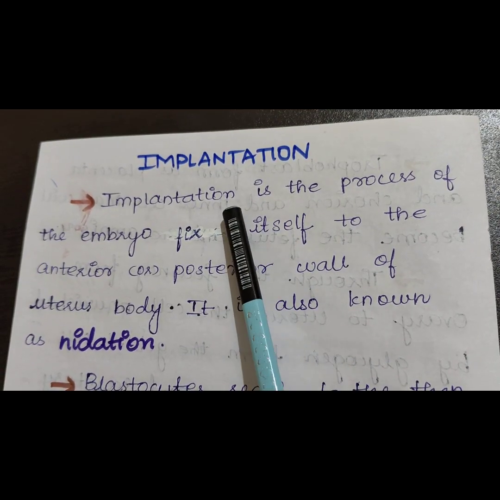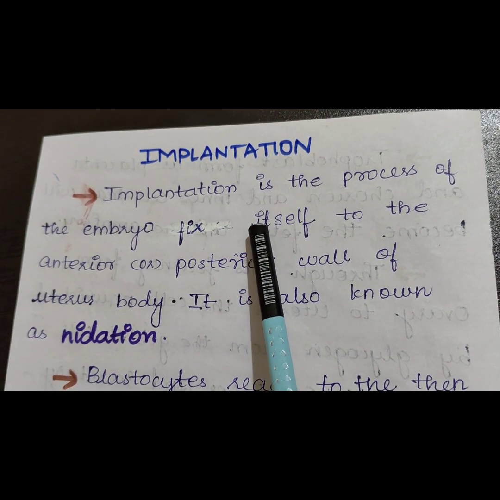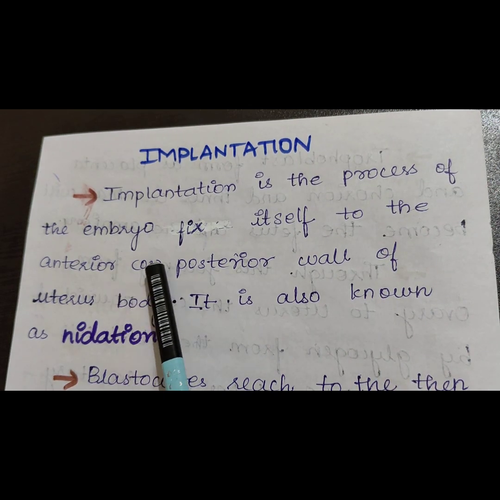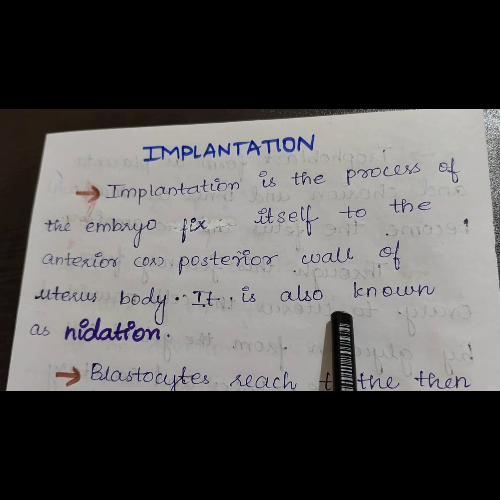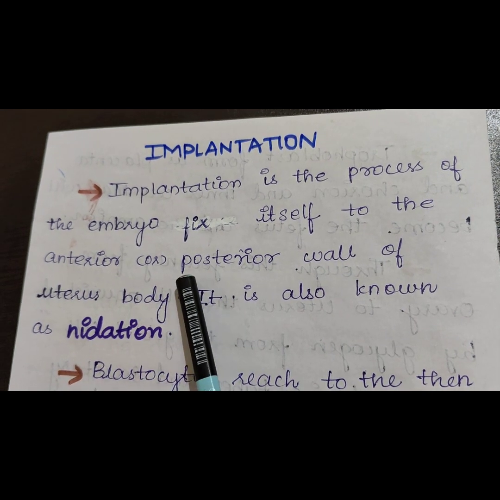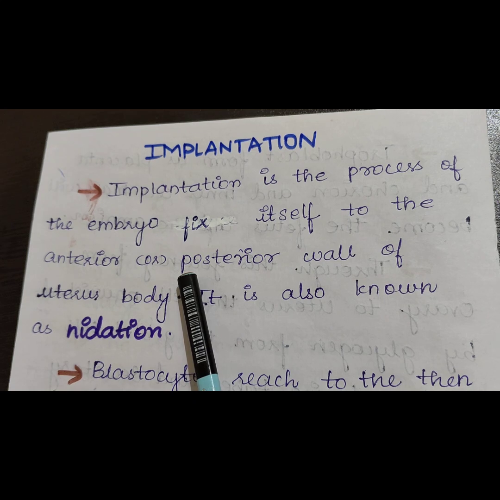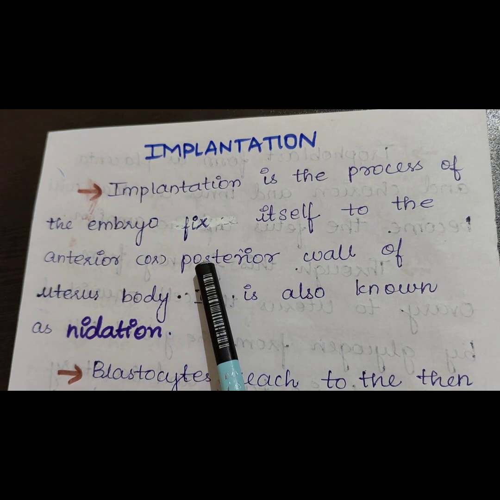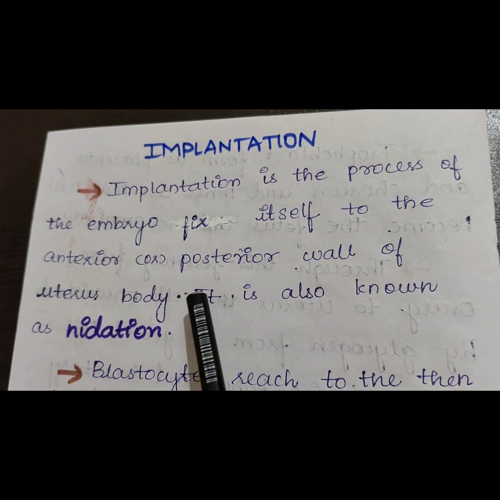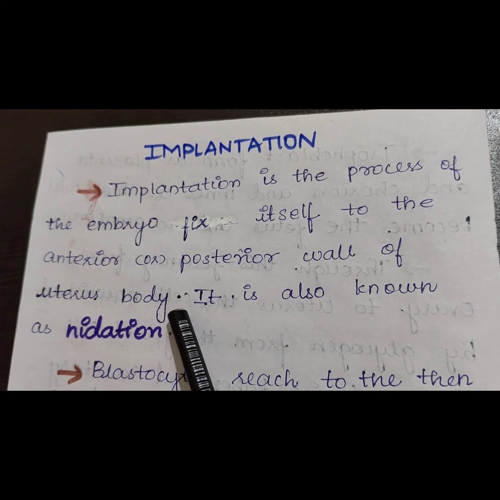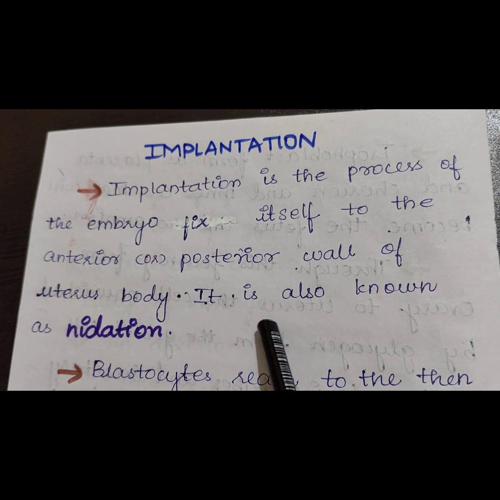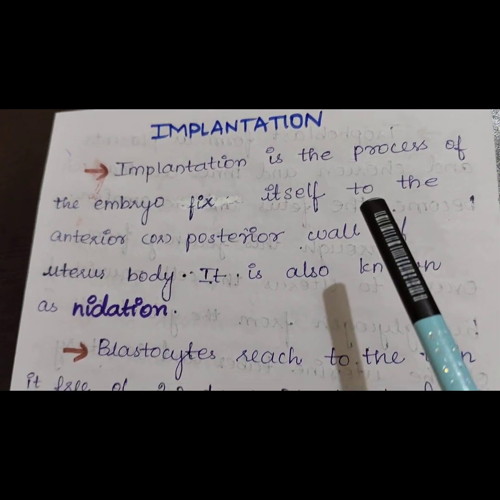Now we are going to see the topic of implantation. Implantation is the process of the embryo fixing itself to the anterior or posterior wall of the uterus, that is, in the endometrium. It is also known as nidation. When the embryo attaches to the endometrium, that is called implantation, also known as nidation.